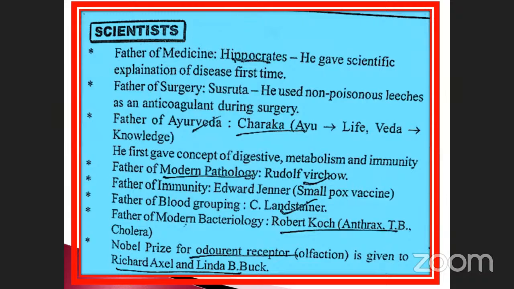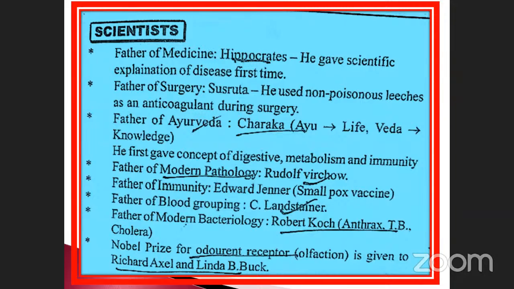Father of modern pathology. So many times they have asked this question. Note it down. Rudolf Virchow. Who is the father of modern pathology? Rudolf Virchow. Father of immunity, Edward Jenner. Already known, the smallpox vaccine. Father of immunity. Okay. And father of blood grouping, already known, Karl Landsteiner.